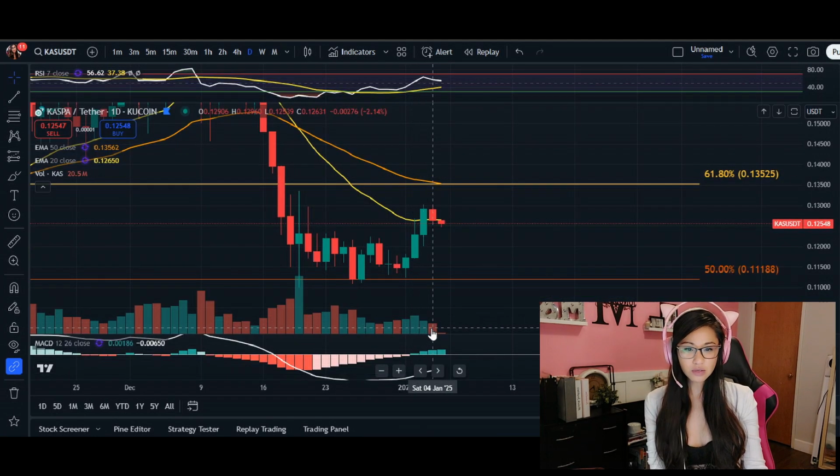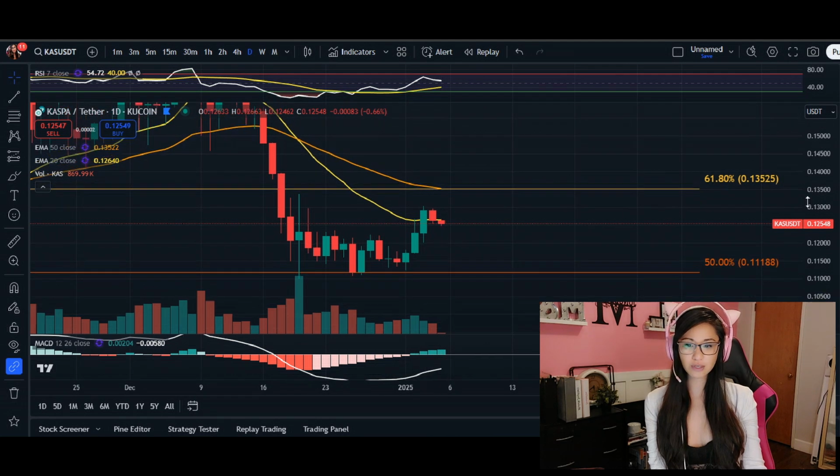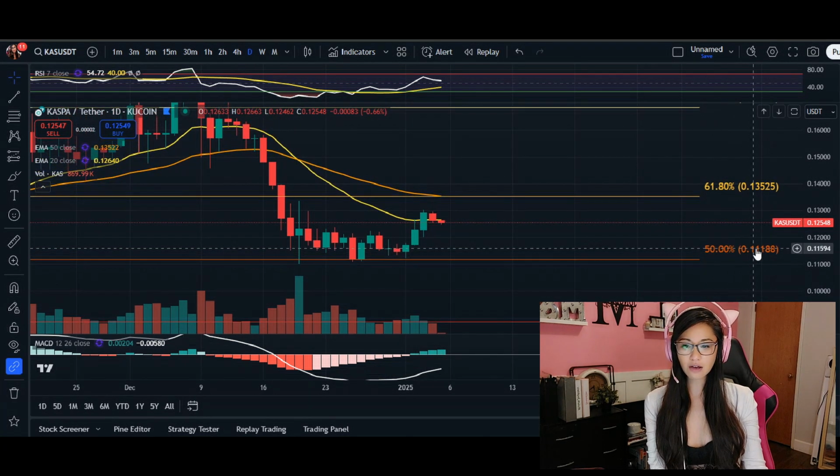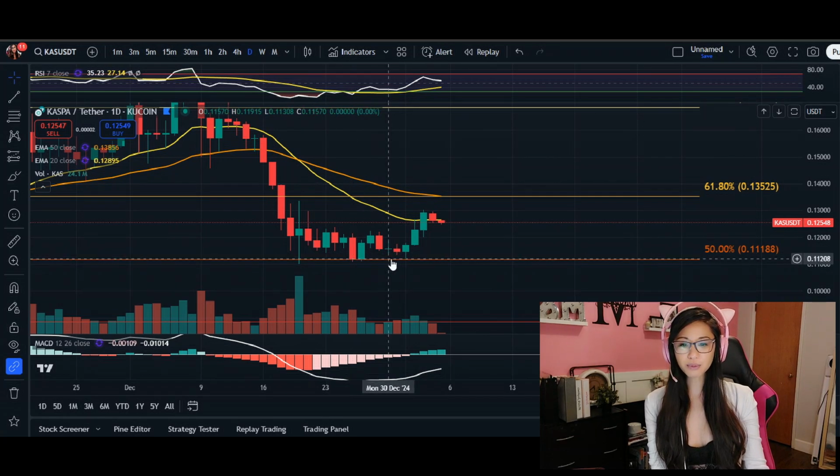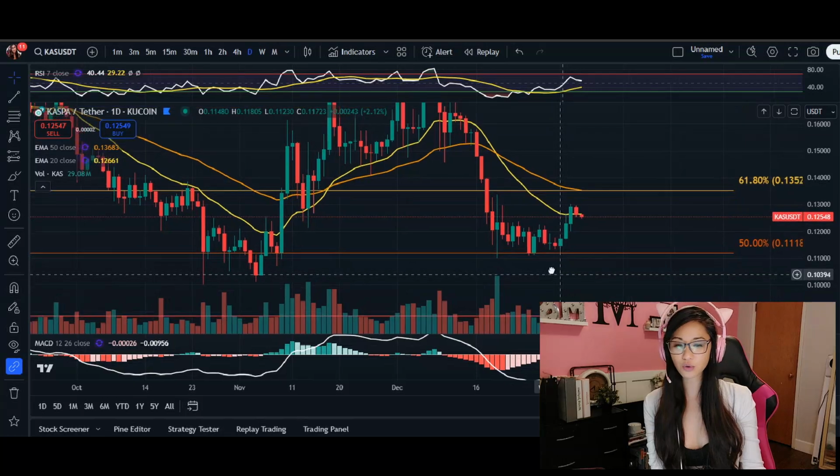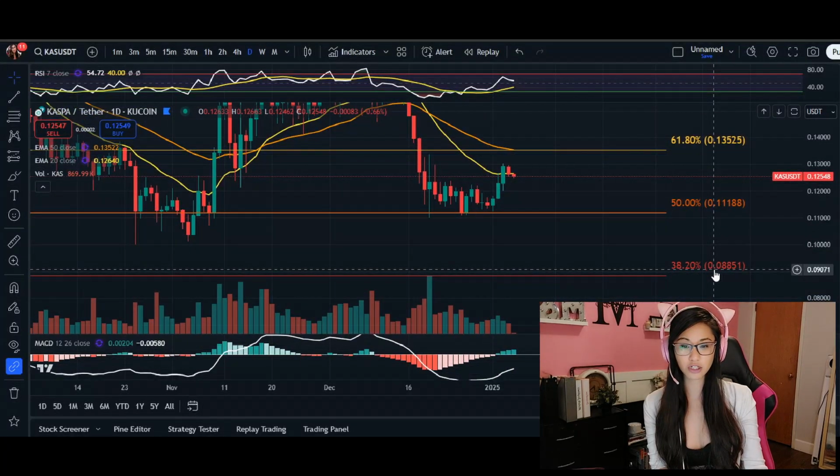Now, when we take a look at supports here on the daily time frame, we're seeing around our 50% Fibonacci as an area of support. So keep in mind, a break below this level could definitely open doors to retest lower Fibonacci levels.